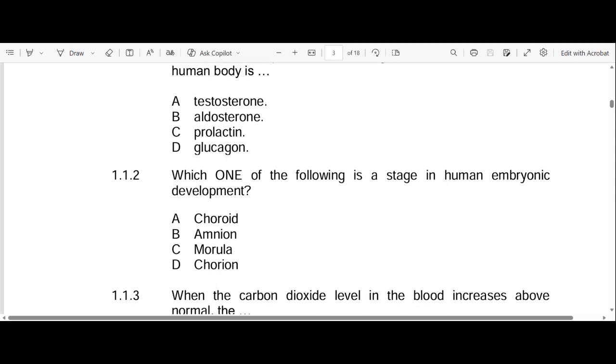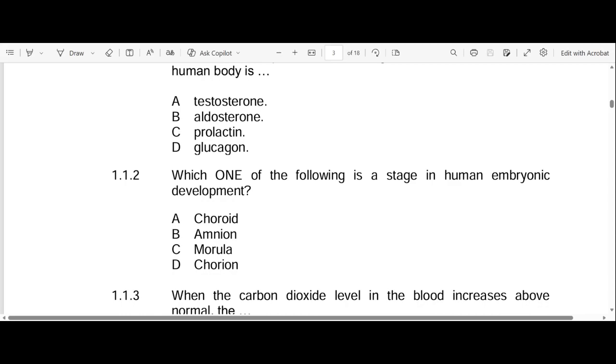A, choroid. We know that's not the answer, right? It's not even a stage. What is a choroid? A choroid is a layer, it's the second layer of the eye. So it deals with the eye, so really, it's out of the question, right? B, amnion. What is an amnion, right? An amnion is a membrane in the amniotic egg, the first membrane that encloses the amniotic fluid, whether we're dealing with reproduction in vertebrates or in humans. Does that make sense? So amnion is out of the picture because that's a membrane.